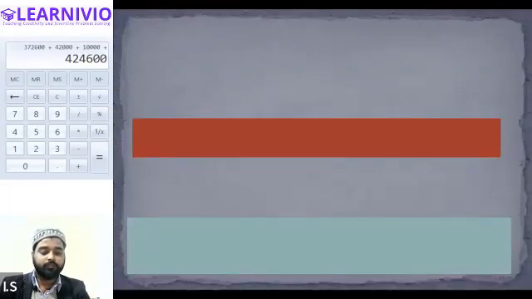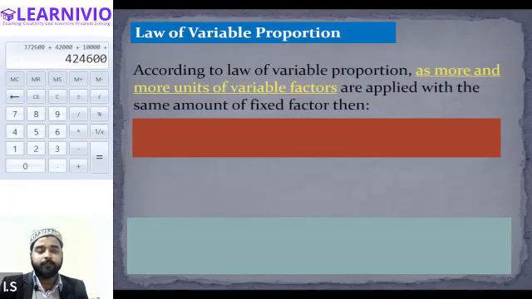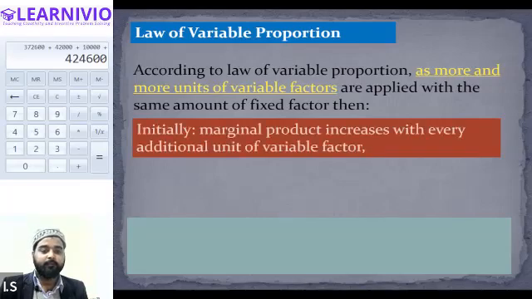So let's now read the definition of the law of variable proportion. According to the law of variable proportion, as more and more units of variable factors are applied with the same amount of fixed factor, that means only labors are increased and machines are kept constant, then three things will happen. Number one, initially, at the beginning, the marginal product will increase with every additional unit of variable factor.